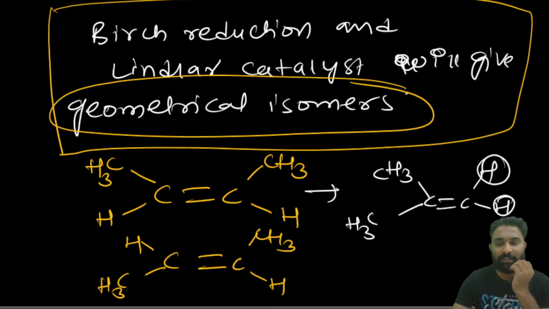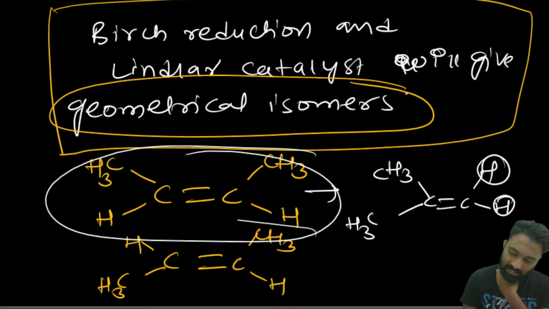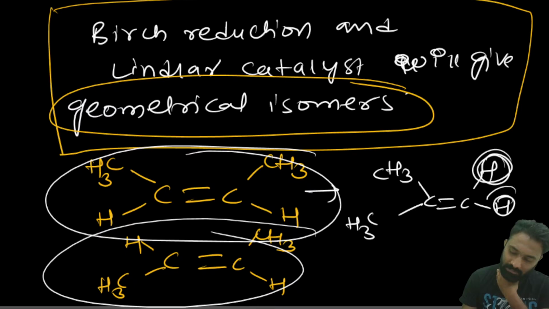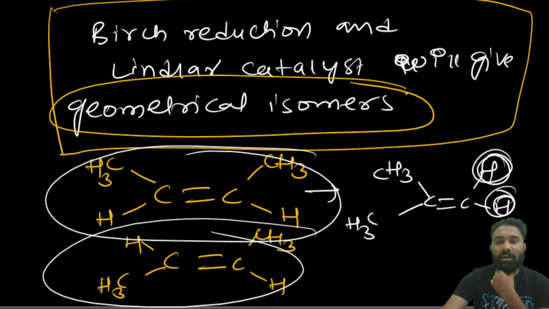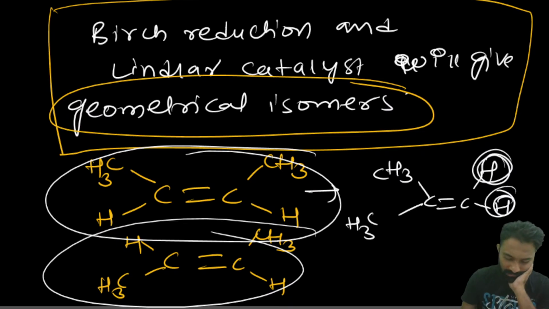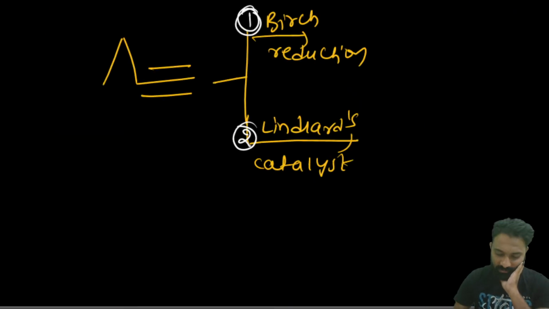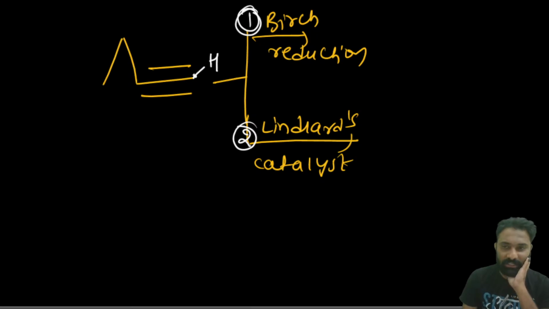If two same type of atoms are present on one carbon, can we say that is cis and trans? The two same type of atoms, if attached to one carbon, can we call that cis and trans? No. Then how do you get cis and trans here? Because here the hydrogen is already there.